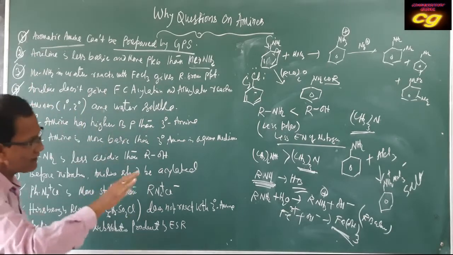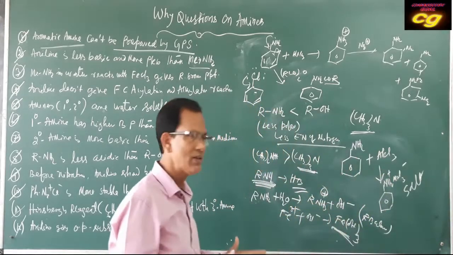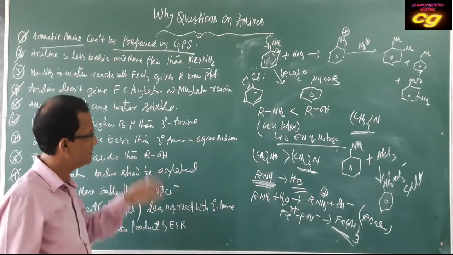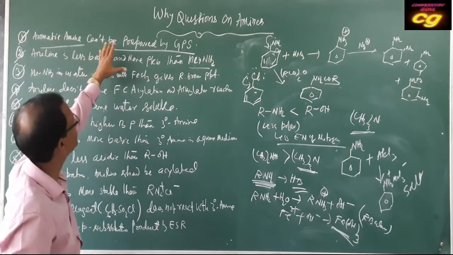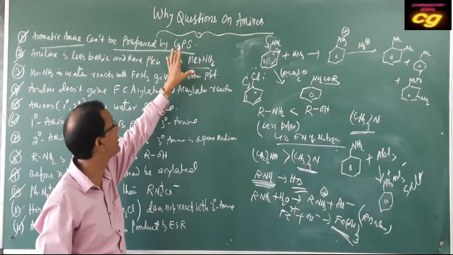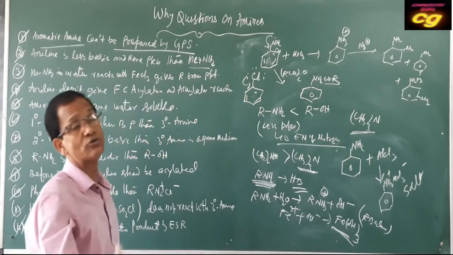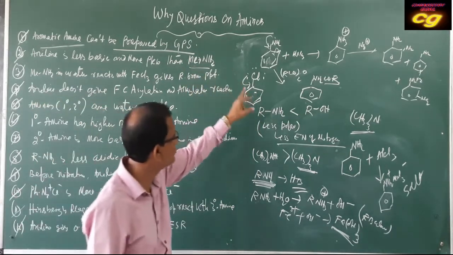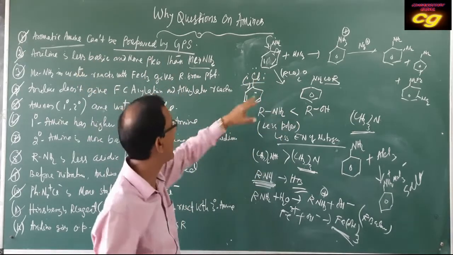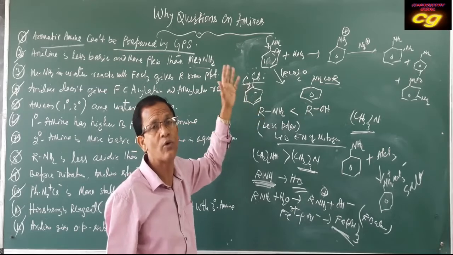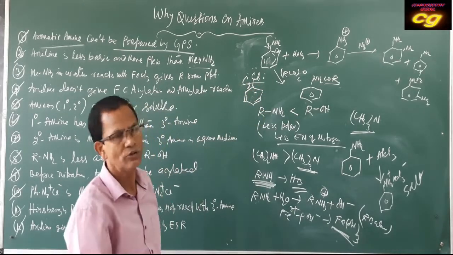Okay. So when you are writing a reasoning question, a why question, first read the question carefully. Once or twice you read the question, then you write the exact answer, to the point. For example, aromatic amine cannot be prepared by Gabriel phthalimide synthesis because haloarene does not show nucleophilic substitution. If it gave nucleophilic substitution, then this group could be substituted, producing aromatic amine. As it does not give nucleophilic substitution, the phthalimide cannot be substituted in this place. So you cannot prepare aromatic amine. So this is the answer.